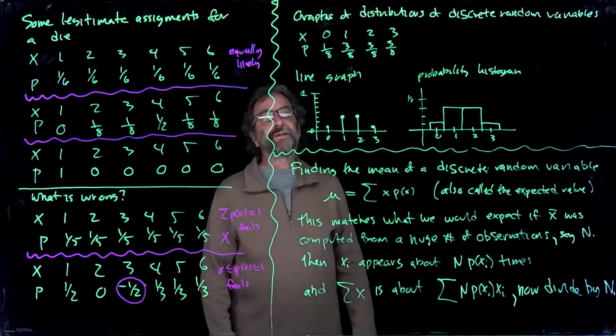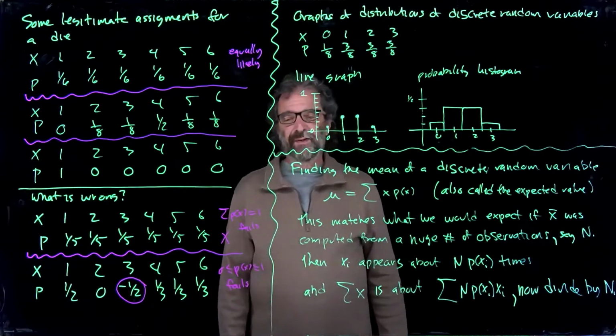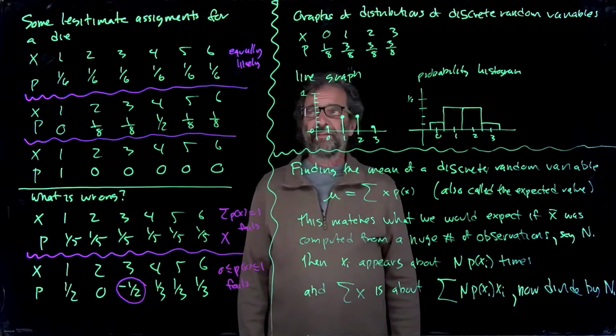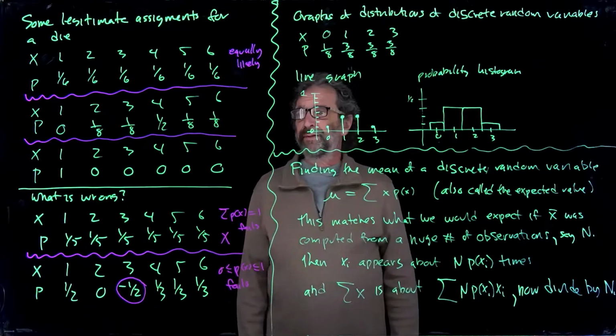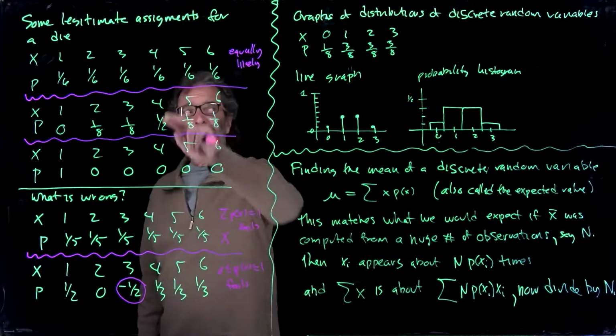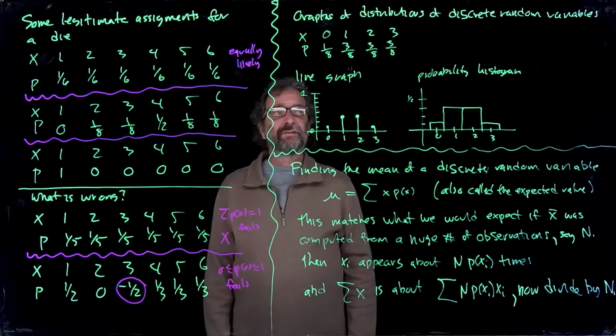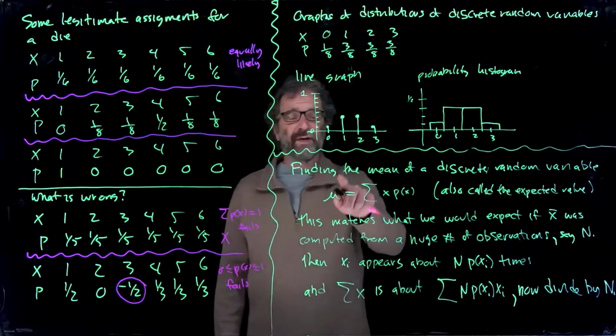Over on our next slide, we wanted to draw some pictures. We said if you have a discrete random variable, you can analyze its probability distribution by making a table of values, but you can also have graphs. And you can also have formulas. So here's two types of graphs people use for discrete random variables. One is a line graph.